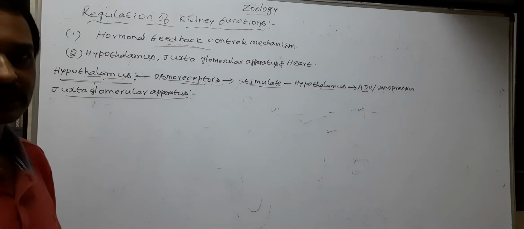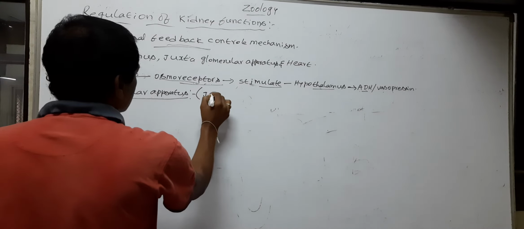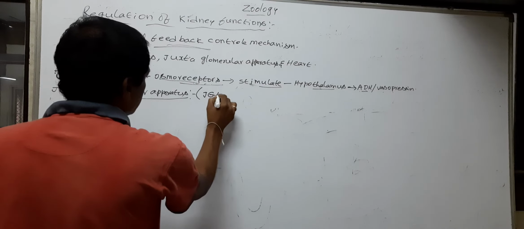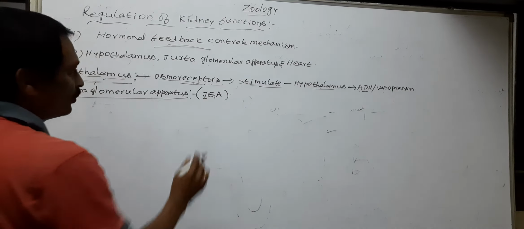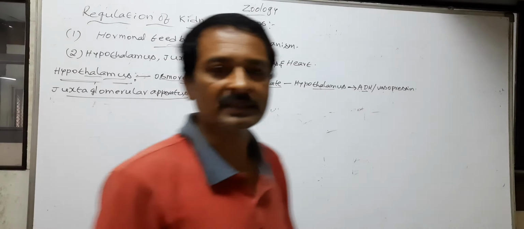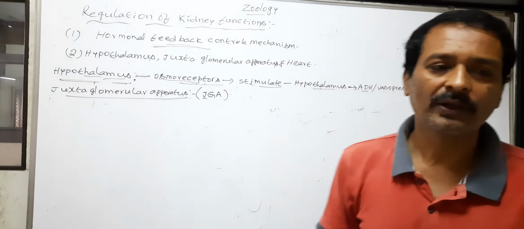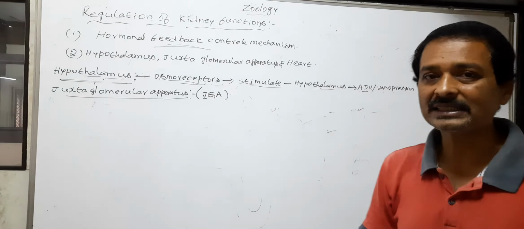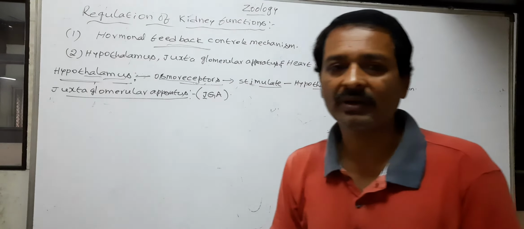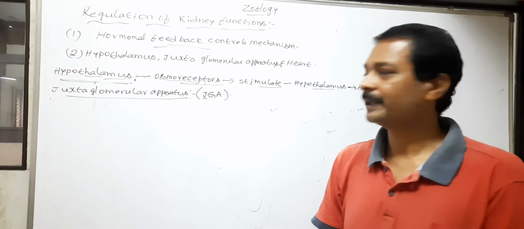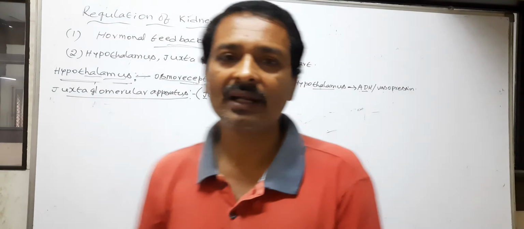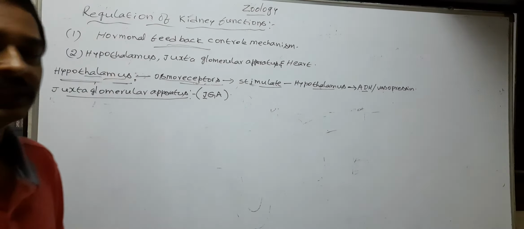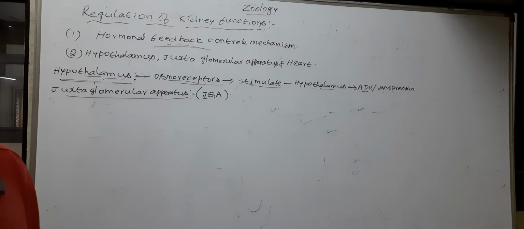The juxtaglomerular apparatus, or JGA, is the region in each nephron where the afferent renal arteriole comes into contact with the DCT.